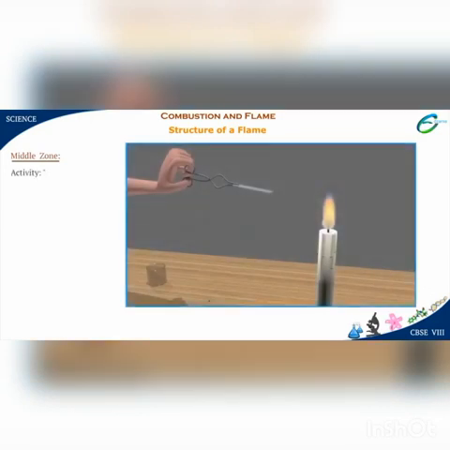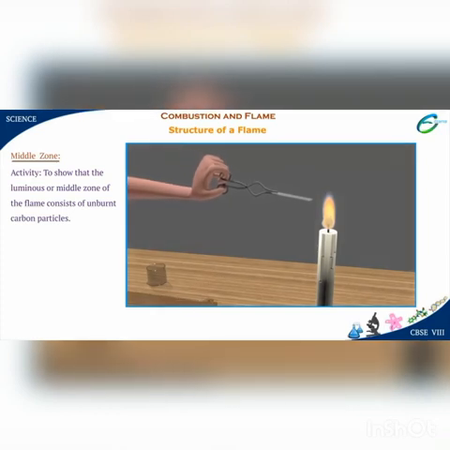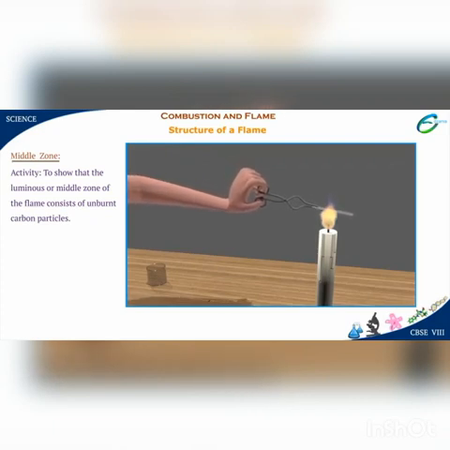Middle zone. Let us perform an activity to show that the luminous or middle zone of the flame consists of unburnt carbon particles. Take a lighted candle and place it on a table. Introduce a glass slide into the luminous zone of the flame with a pair of tongs.